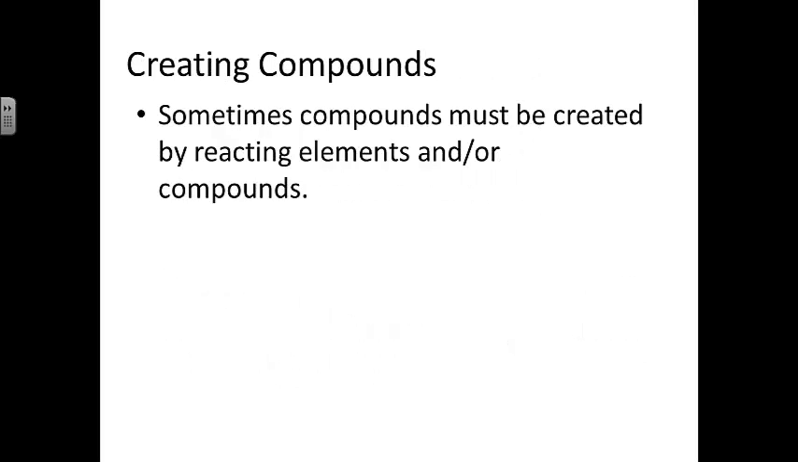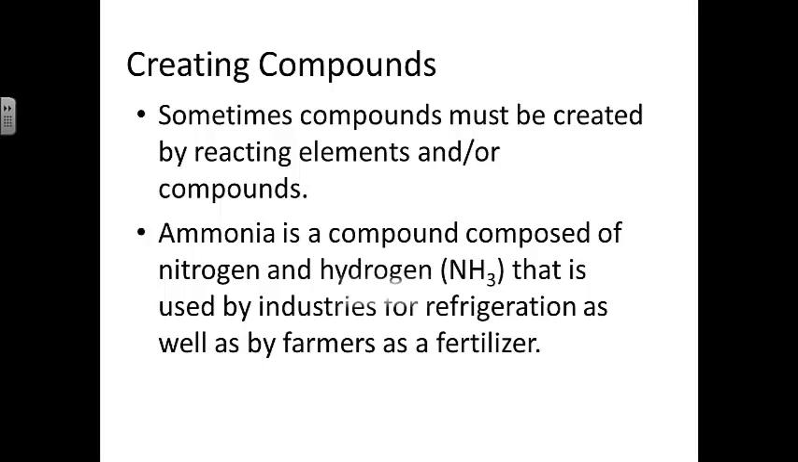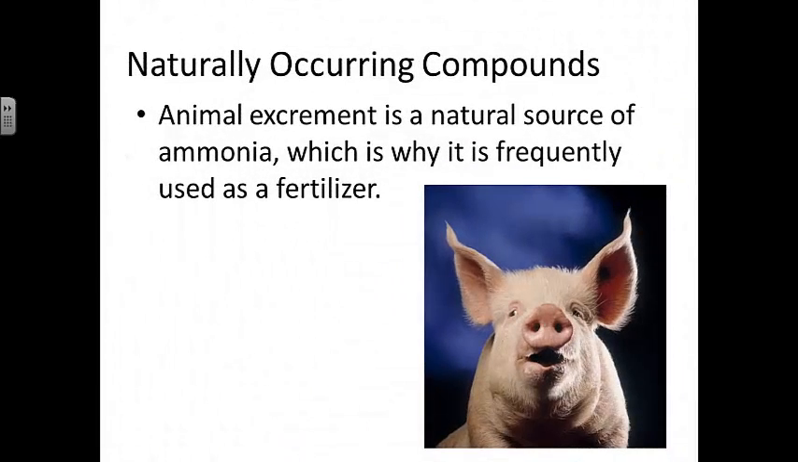Sometimes compounds must be created by reacting elements with other elements or with other compounds, etc. Ammonia is a compound composed of nitrogen and hydrogen. Its formula is NH3, shown in this ball and stick model. It's used by industries for refrigeration, as well as by farmers as a fertilizer. Animal excrement is a natural source of ammonia, which is why it is frequently used as a fertilizer.